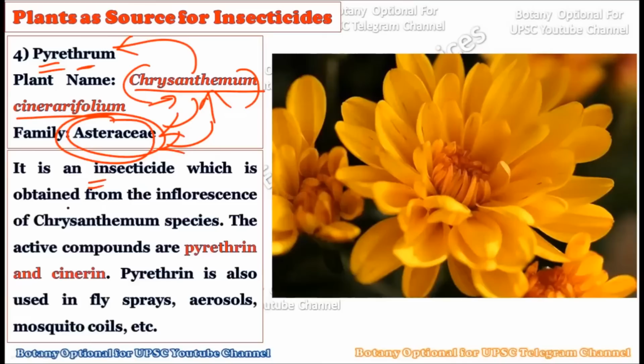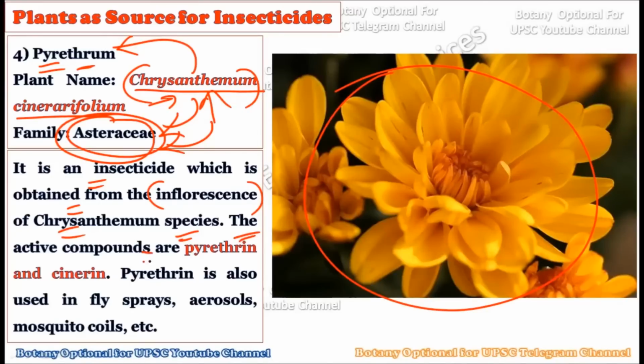Now it is an insecticide which is obtained from the inflorescence of the chrysanthemum species. So basically we are using the inflorescence or the flower portion of the plant. These flowers are used to extract this pyrethrum chemical compound which acts as an insecticide. Now the active chemical compound is pyrethrin. Along with it, there is a second compound called cinerin. It also shows insecticidal properties. Pyrethrin is also used in fly sprays, aerosols and mosquito coils.